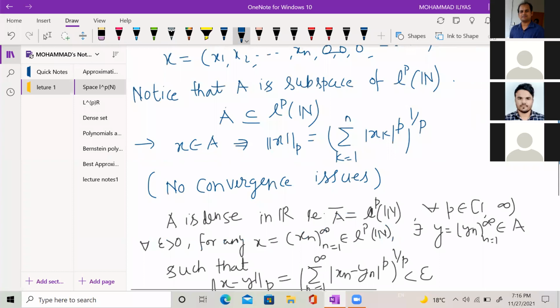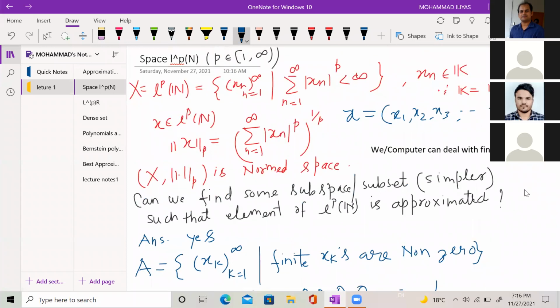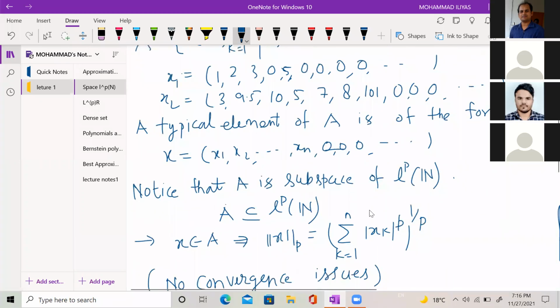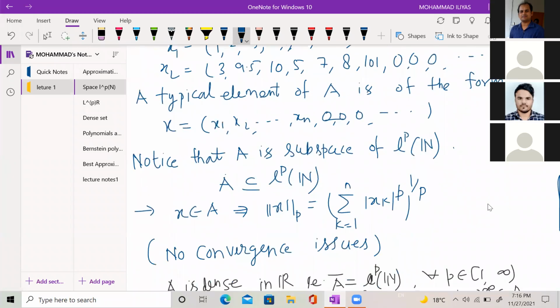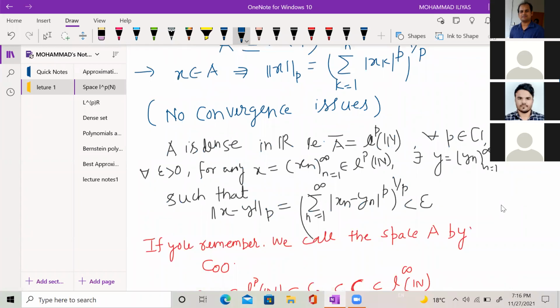So what I can do is approximate an element of l^p by an element of A, where A contains all sequences that have finite non-zero entries. After that, all terms are 0.